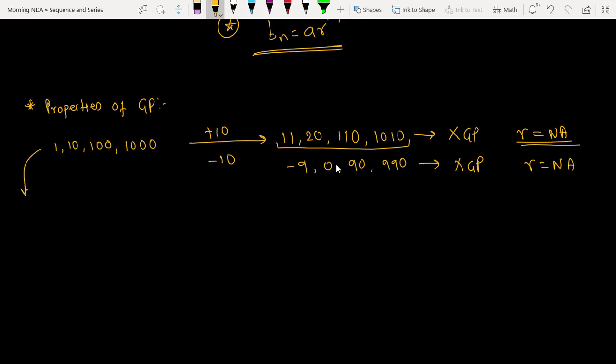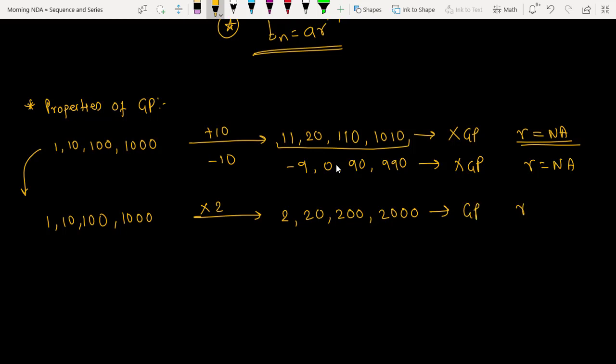But see here, when I have 1, 10, 100, 1000 and I multiply by, let's suppose, 2, what happens? 2, 20, 200, 2000. Is it in GP? Yes, sir, it is in GP. And what is the common ratio?